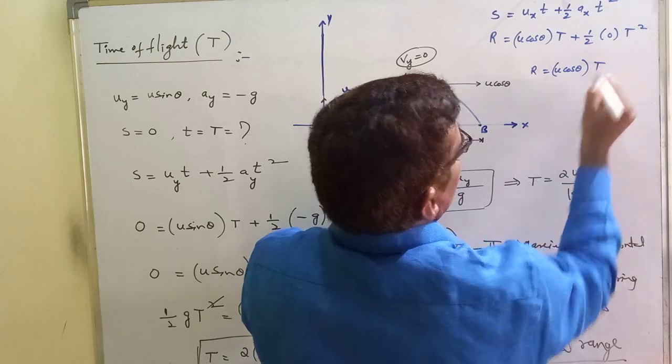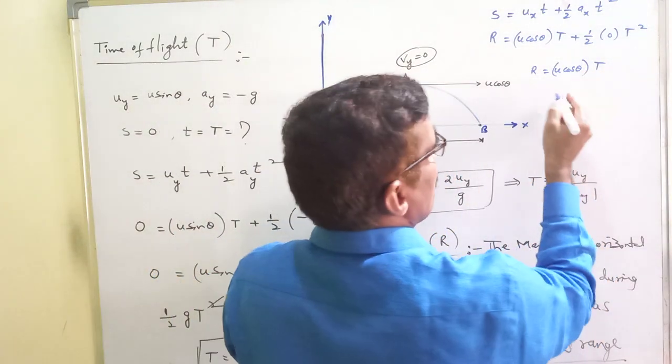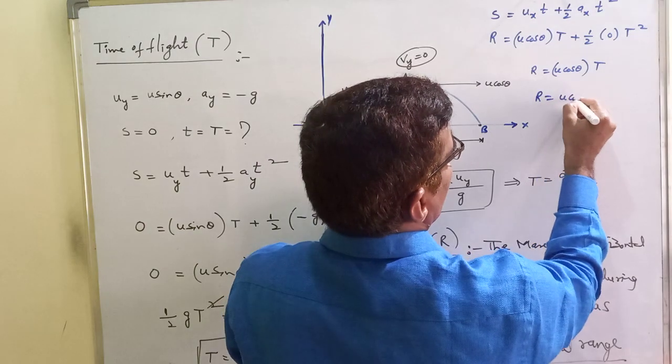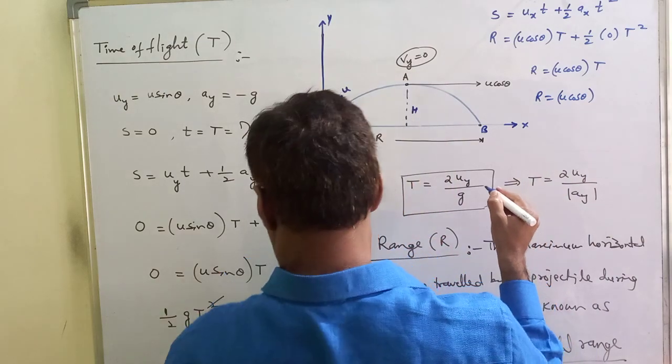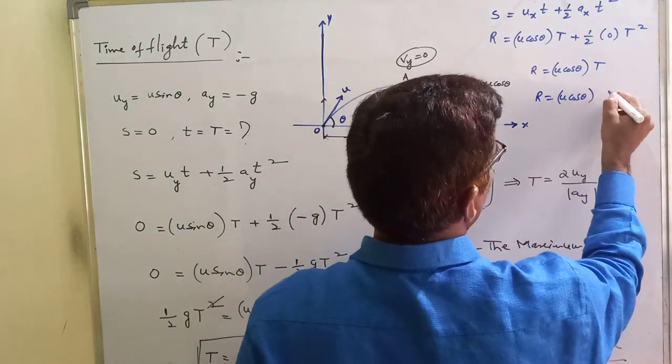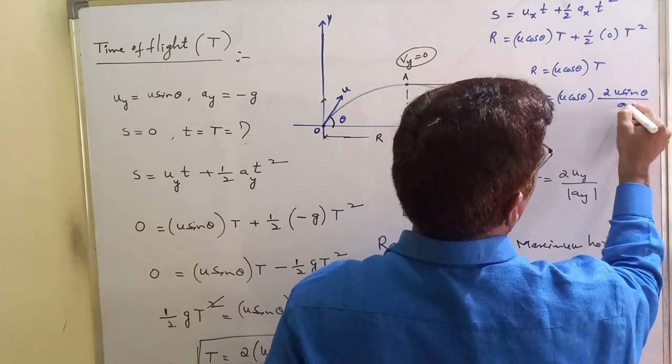What is u cos theta? The horizontal component of velocity initially. T is the time of flight. Substitute the T value here: u cos theta into T, where T is the time of flight, 2u sin theta by g.